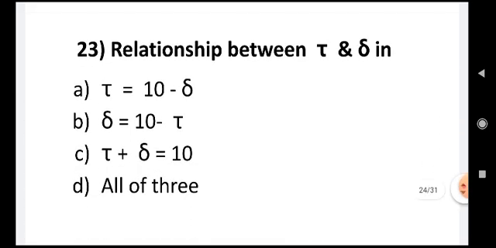Relationship between tau and delta: tau is equal to 10 minus delta, delta is equal to 10 minus tau, delta plus tau, or tau plus delta, is 10. All of the three. Now if you can see the three equations, they all are interrelated. You can simply juggle them: if you juggle the first one, you'll get the second one, and if you juggle the second one, you'll get the third one. So all the three equations are valid.